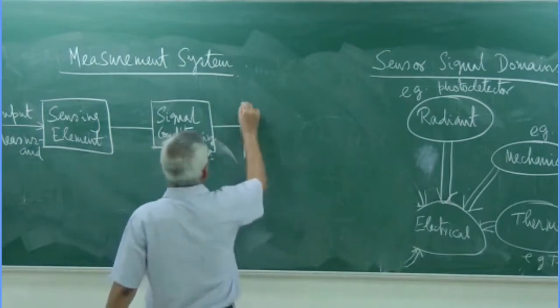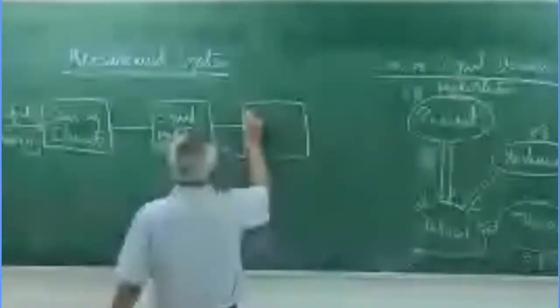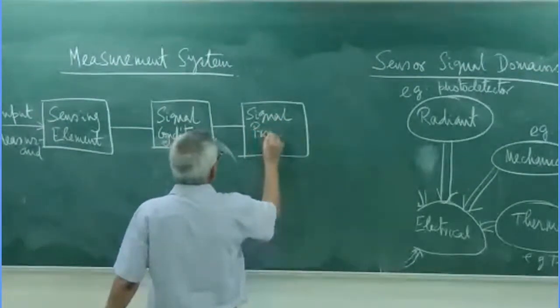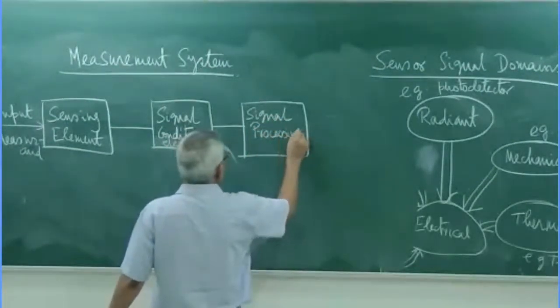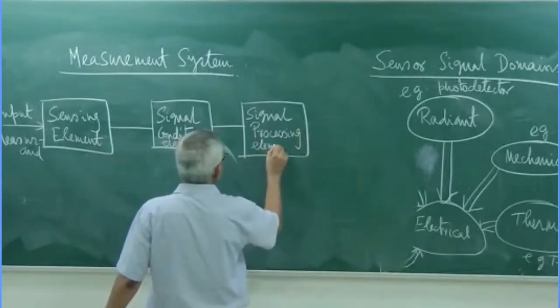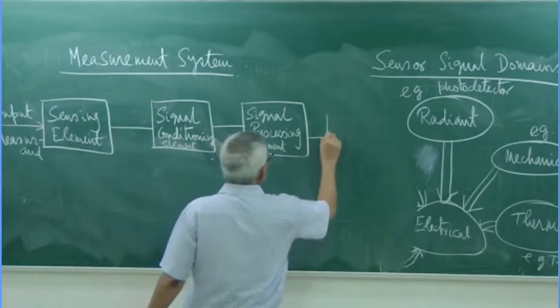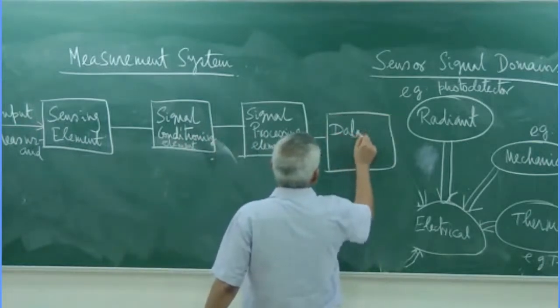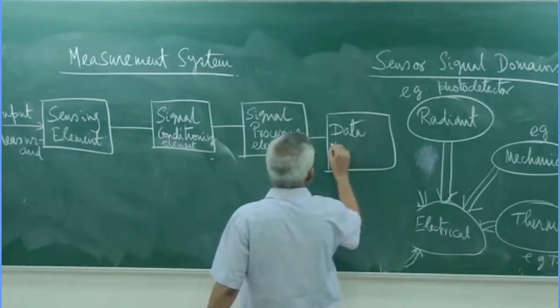Next we call it the signal processing element. And next is the data presentation element.